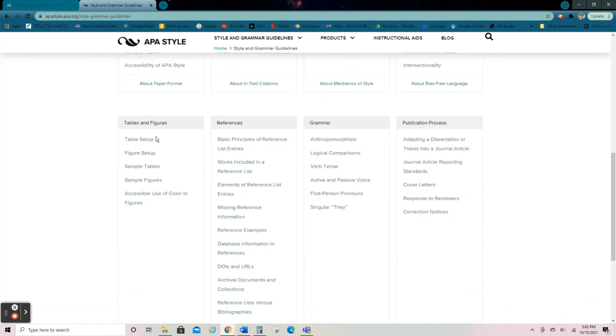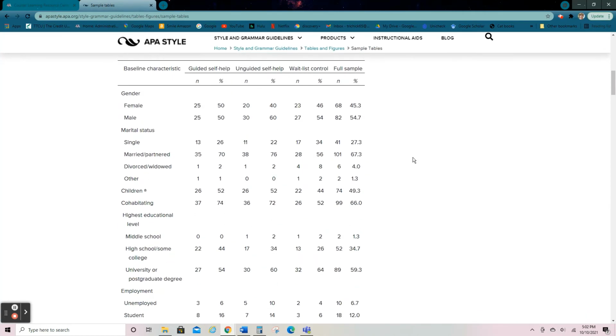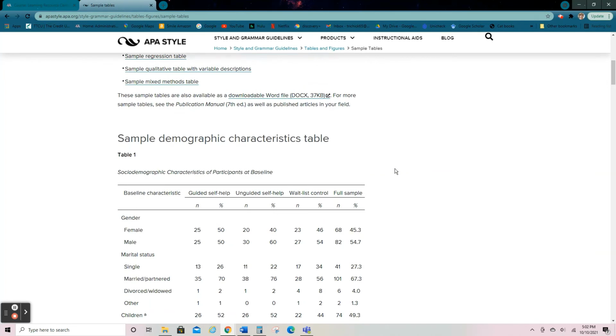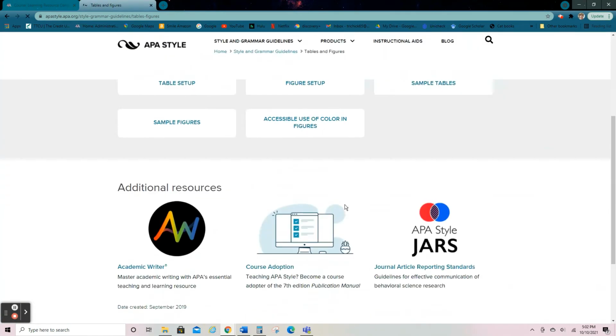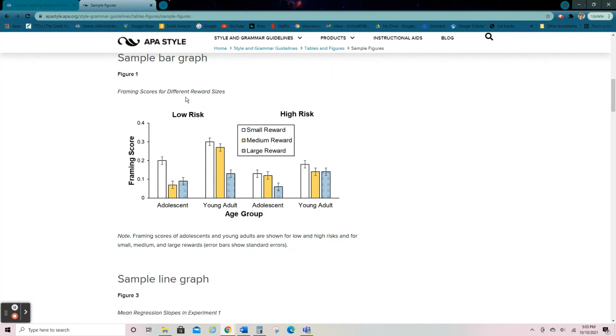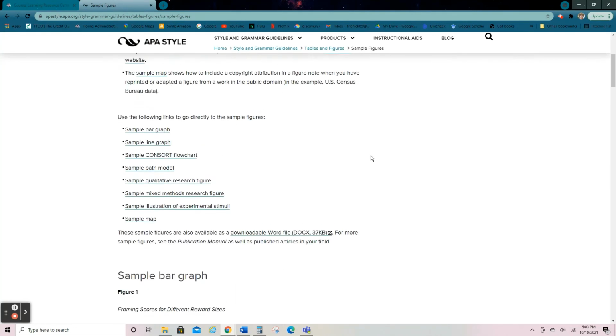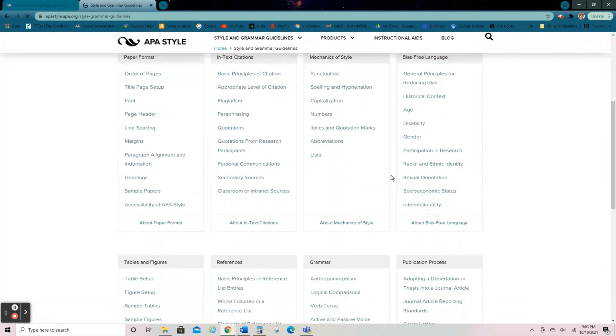Tables and figures, I'm not going to talk about other than just to show you what I'm talking about when I talk about a table, okay? So this would be a table, and there are rules for how it's supposed to look. Again, so your reader doesn't have to struggle with, well, I can't find that information. I don't even know what he's talking about. Okay, so that's a table. And then for figures, that might be something that you want to put in there to help people understand what you're saying. But there is a way to format them, so don't just take it for granted that you know what to do. Okay, really come in here, take a look at this page so you know that you're formatting everything correctly.